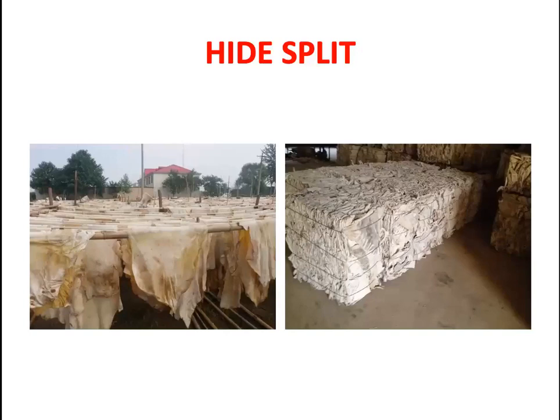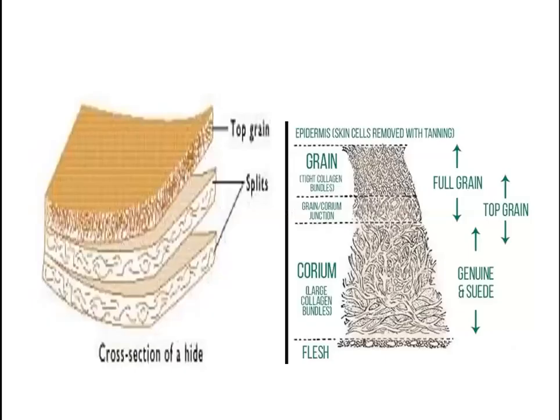So from the hide, as I already told, the hide split. What is a hide split? We should first understand. So these are the hide splits you can see. You know there is the epidermis, then the dermis layer and the muscular layers, or the connective tissue. You can just see this. This is called the hide splits, the top grains.